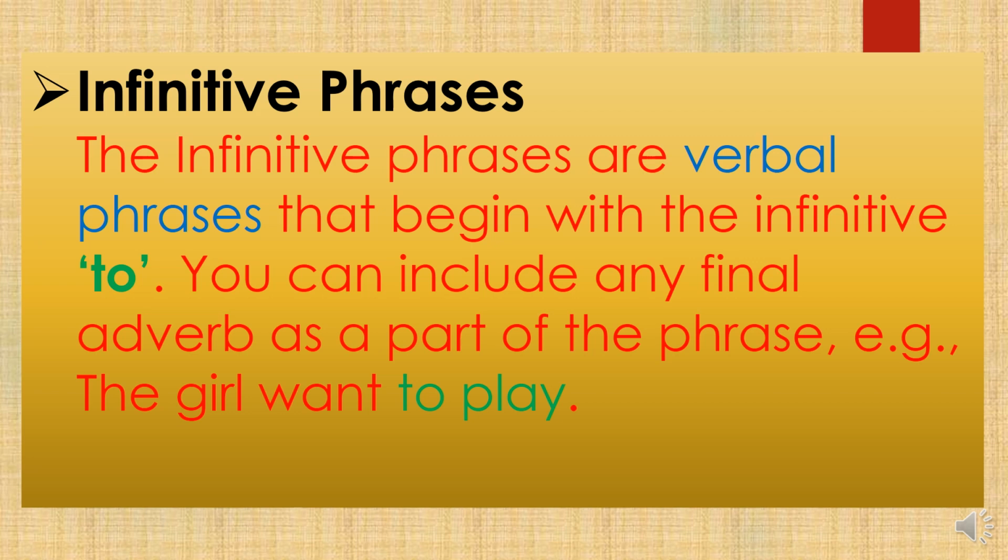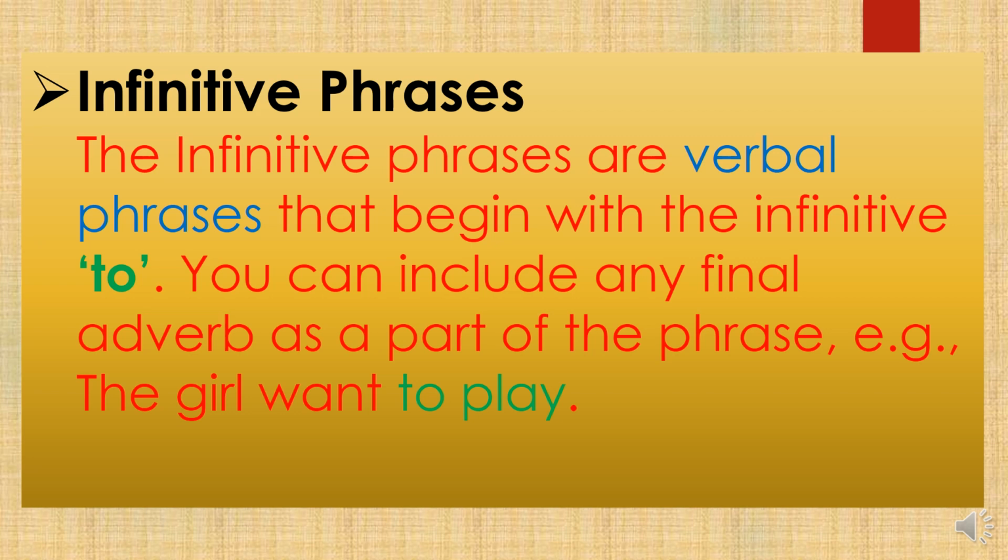So what are infinitive phrases? The infinitive phrases are verbal phrases that begin with the infinitive "to". You can include any final adverb as a part of the phrase. Example, the girl wants to play. See here, the girl want to play. Here we have not used "wants". So here we don't know the exact tense.